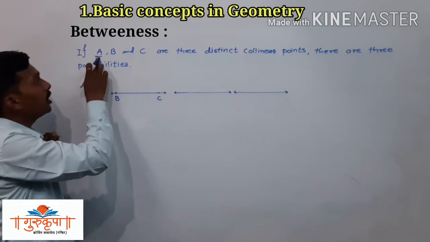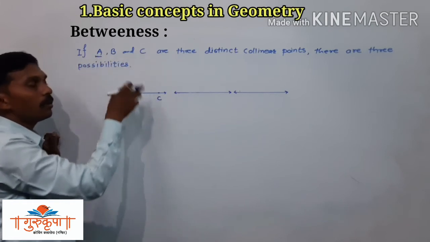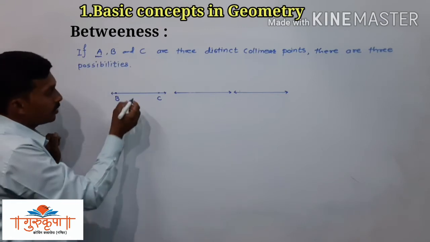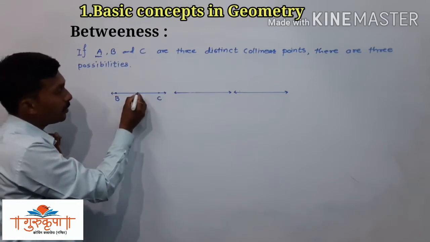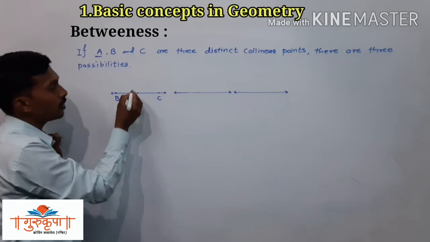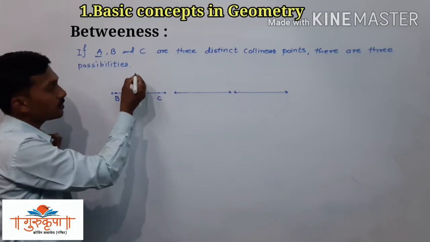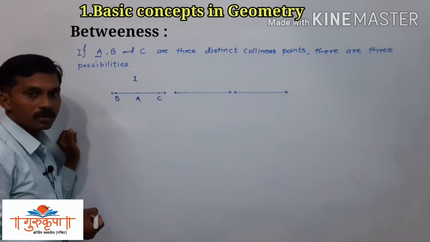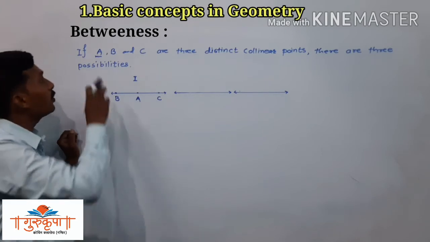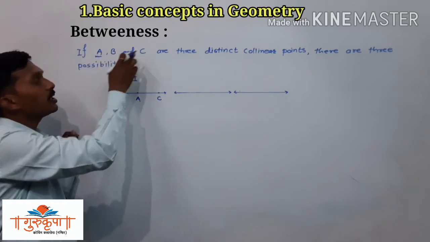And this point is in between B and C or between C and B. So in between B and C we have to take A, that is the first possibility. Maybe point A lies between B and C.